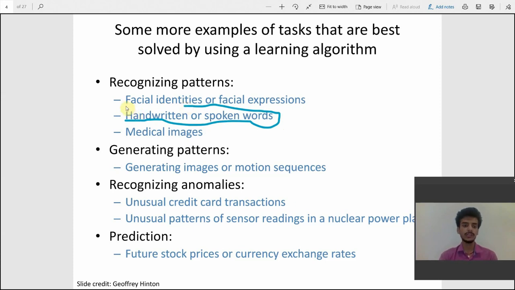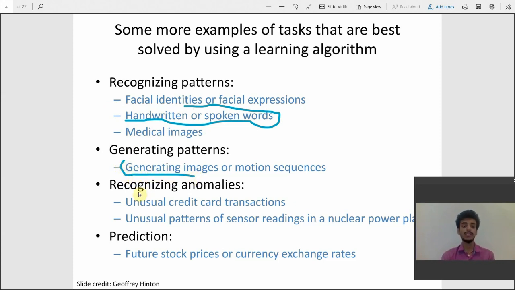So these are used in medical images. As I said previously, these are used in medicinal fields, generating patterns, generating images or motion sequence. These features are being used in autonomous cars to generate mapping or paths.